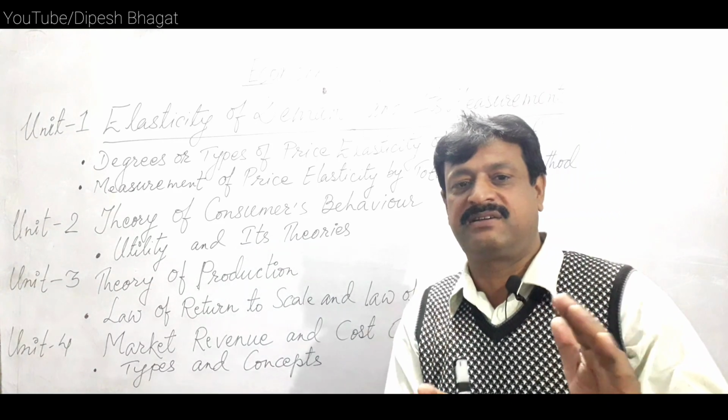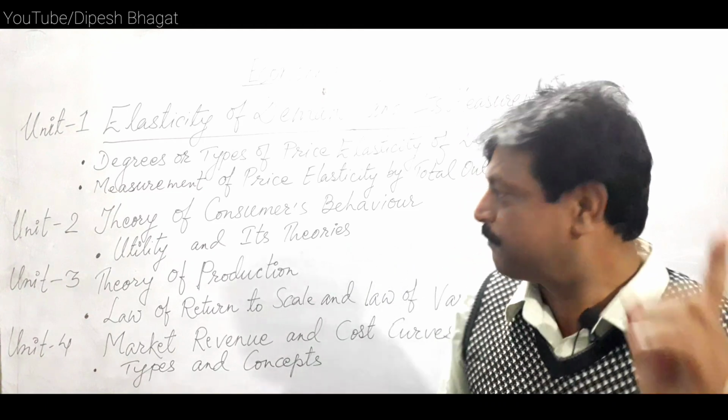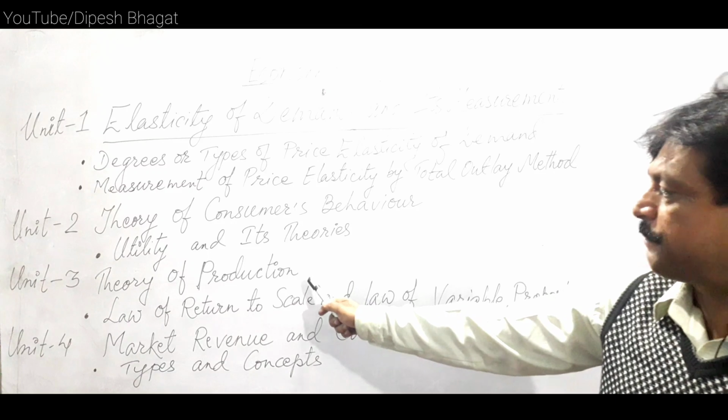So it does not need exceptions of the law, or it does not need criticism. It holds only 5 marks. So in this way, the third unit is theory of production.